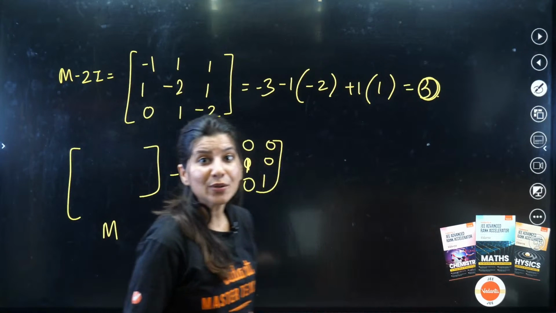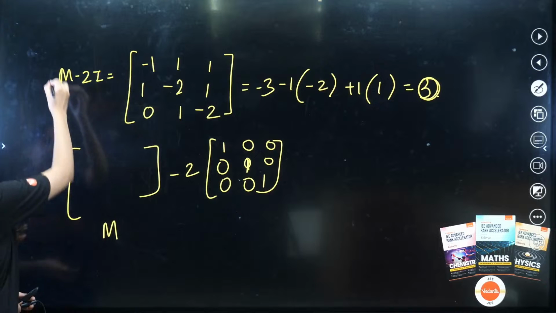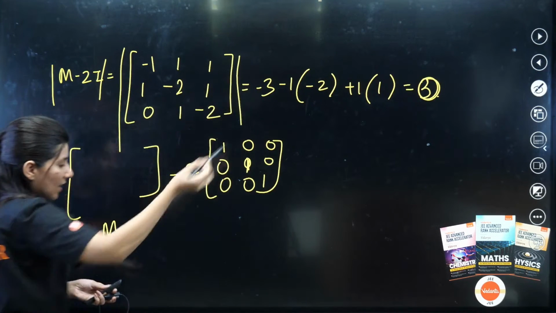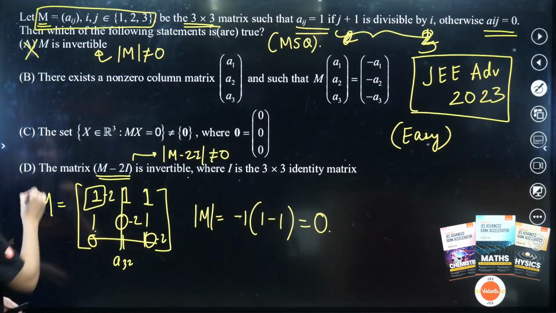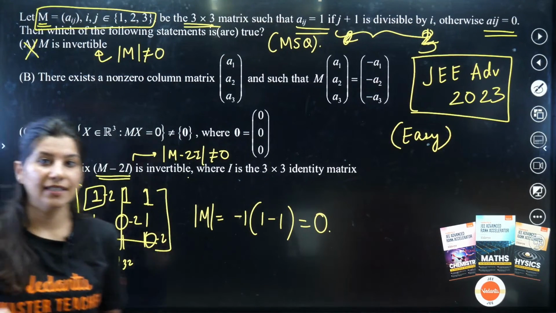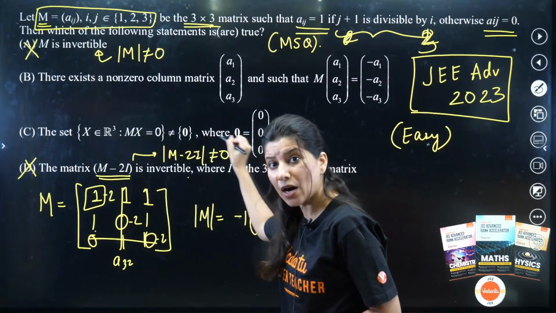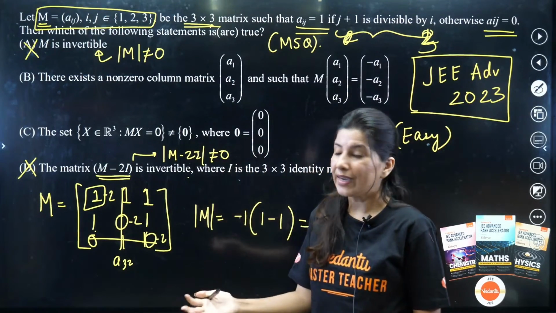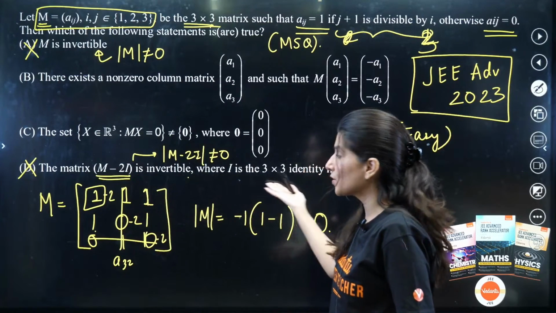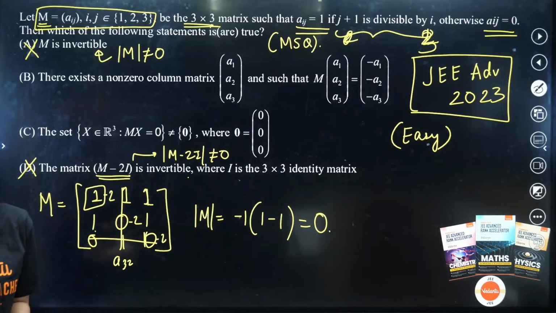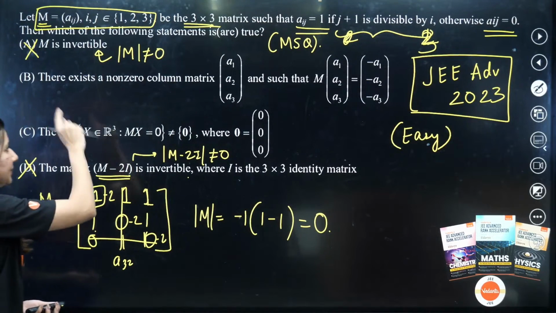That means D is also incorrect. Can you see? Determinant of this is coming out as 0. What does that mean? That D is also incorrect. Why? Because determinant of M minus 2I is coming out as 0 only. That's why it is not invertible. But option D is saying it is invertible. I hope that this is clear. Okay, now B and C.